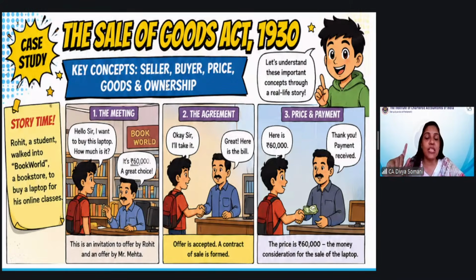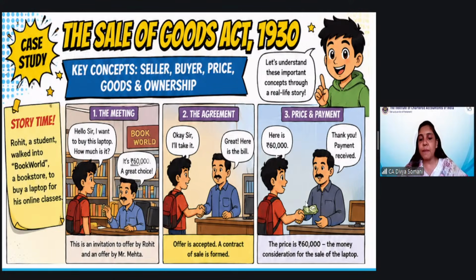Again, we have to see the definition of unpaid seller to understand it better. And that we will see in chapter 4, or unit 4 rather. So right now I'll not disclose the suspense whether he will be termed as an unpaid seller if only half the amount is paid. Your queries will be resolved when you study unit 4. So that is what you need to think about at that point of time.